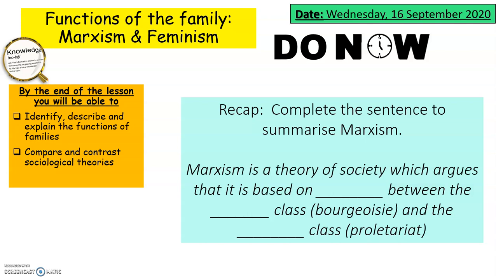So as a starter, have a go and see if you can complete the sentences that summarise the Marxist theory. So Marxism is a theory of society, which argues that it's based on blank between the blank class and the blank class. So can you work it out? I'll give you a few minutes.